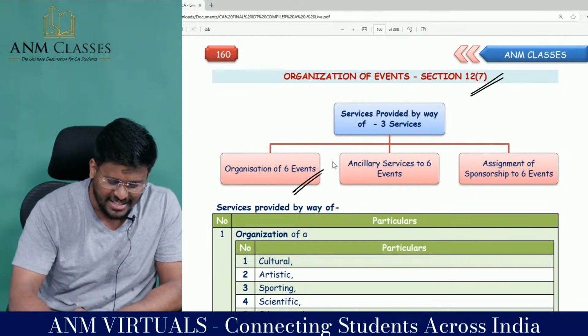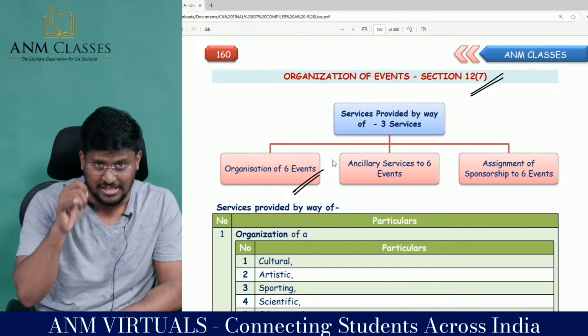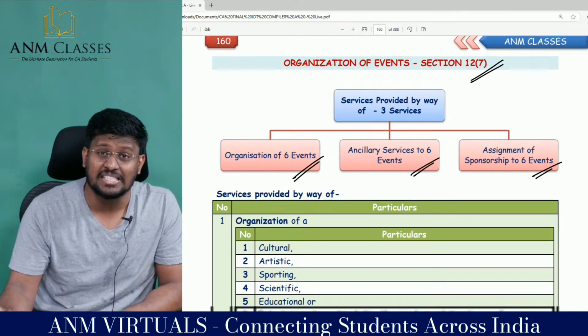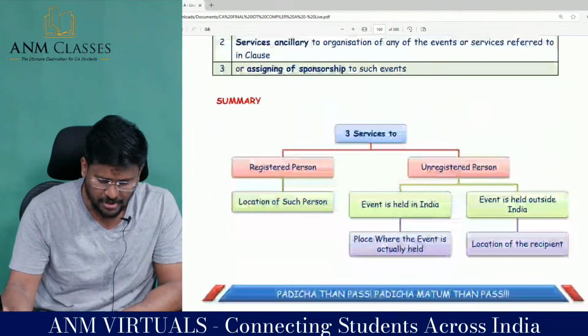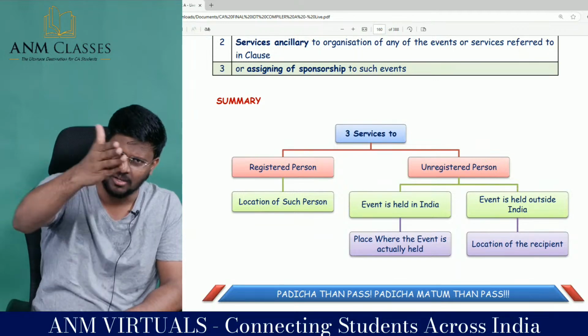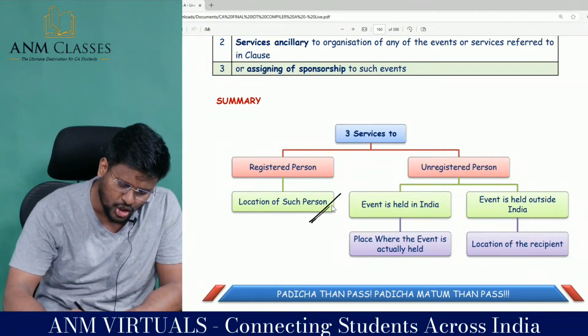If you are organizing the 6 events, yes, please see the events, and ancillary services to those 6 events and assignment of sponsorship to 6 events, my dear lovable students, check whether it is to a registered person or an unregistered person. If it is to a registered person, location of such person.